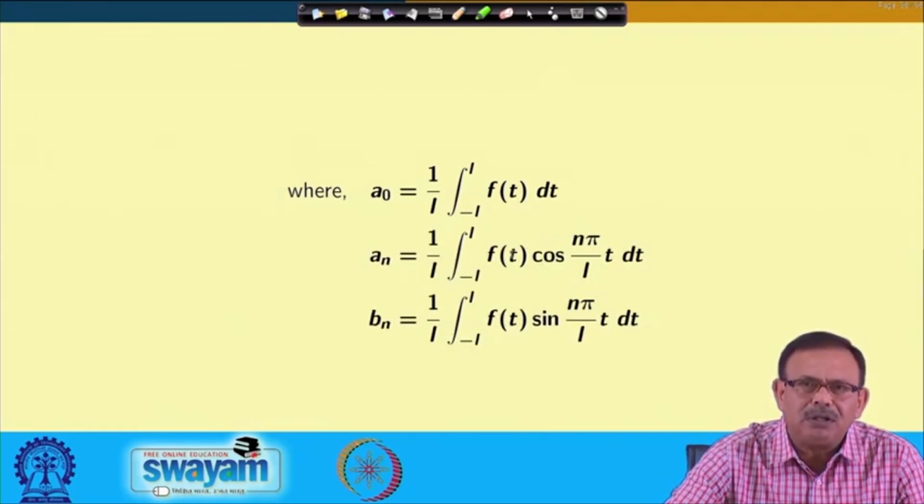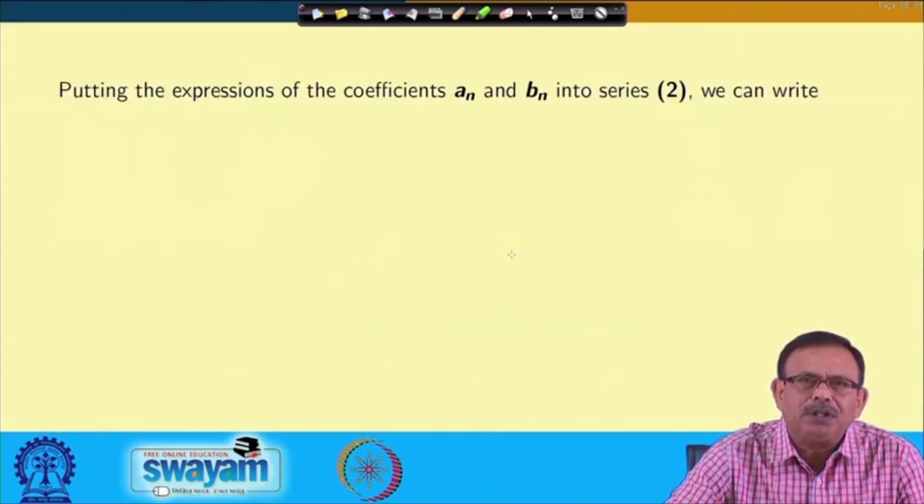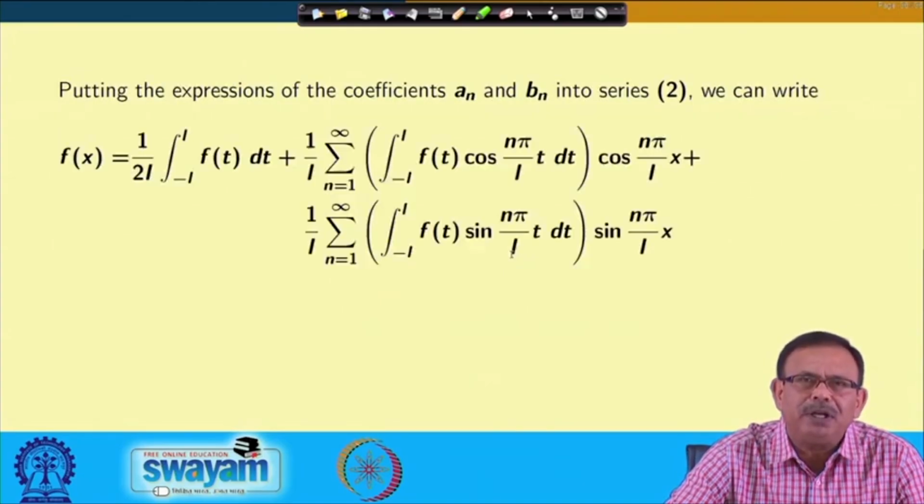You can understand now why, before starting Fourier transform, we have done Fourier series, because unless we do the Fourier series, these terms will not be known to us and we would have to derive the entire thing. We substitute the values of a n and b n in the given Fourier series.